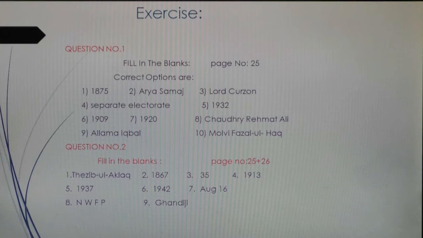Number 6, 1909. Number 7, 1920. Number 8, Chaudhry Rahmat Ali. Number 9, Allama Iqbal. Number 10, Maulvi Fazlul Haq.